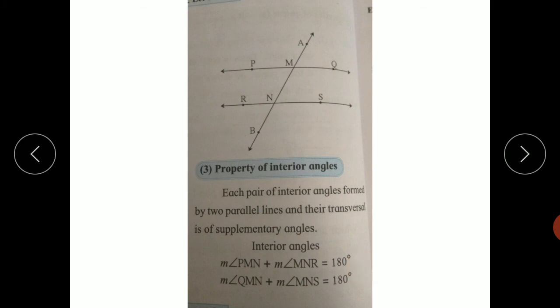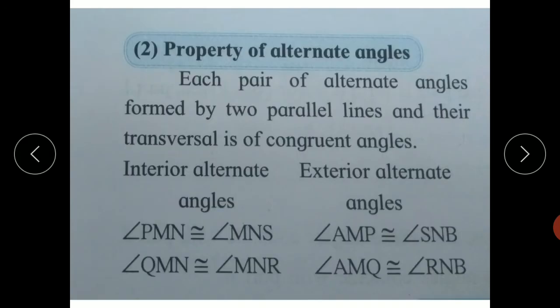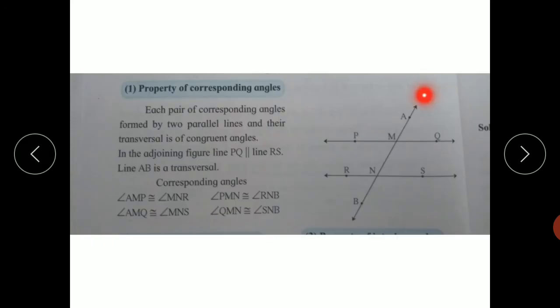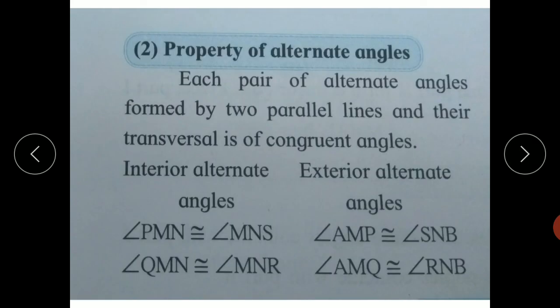Again we revise the properties. If a transversal intersects two parallel lines, then four pairs of corresponding angles are congruent. Second, if the transversal intersects two parallel lines, then two pairs of interior alternate angles are congruent and two pairs of exterior angles are also congruent to each other.